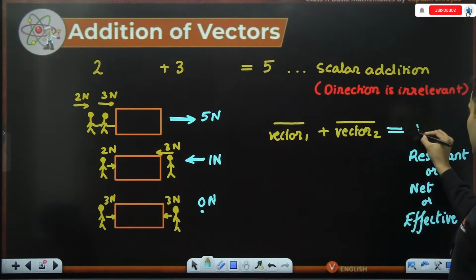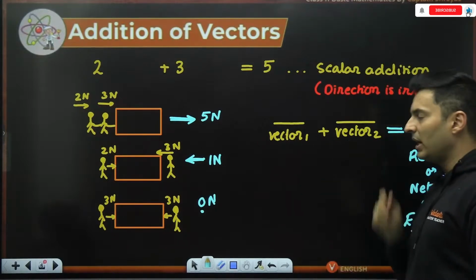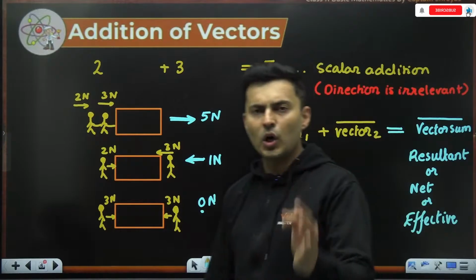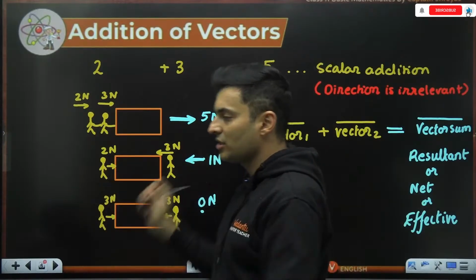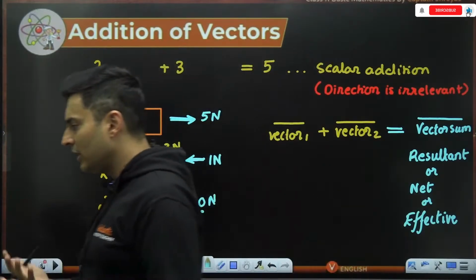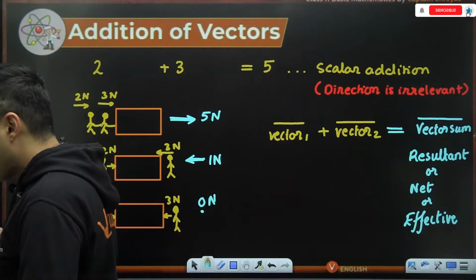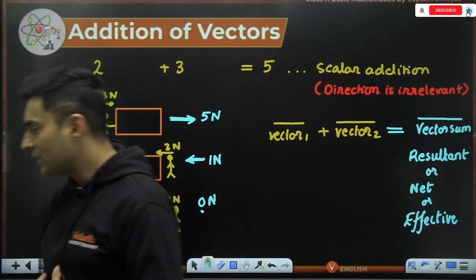So this particular vector sum, the vector sum that you get, is not just dependent on the magnitudes alone, but also depends on which directions they act. If the directions are different, obviously the answer will change.